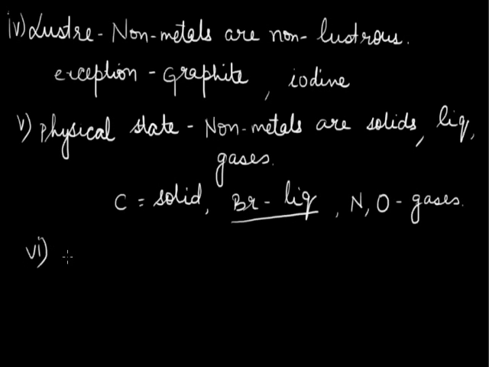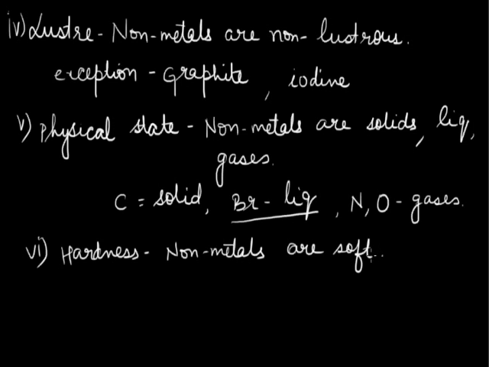Next physical property of non-metals is their hardness. Non-metals are generally soft. However, again there is an exception in this property, which is very well known, that is diamond. Diamond is also an allotrope of carbon, and in fact it is the hardest natural substance known.